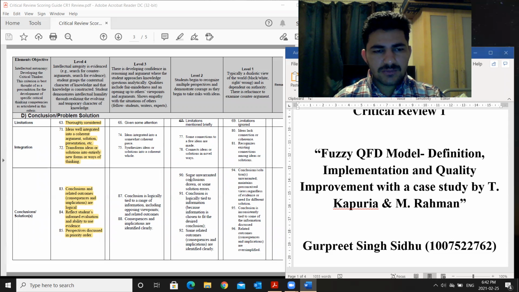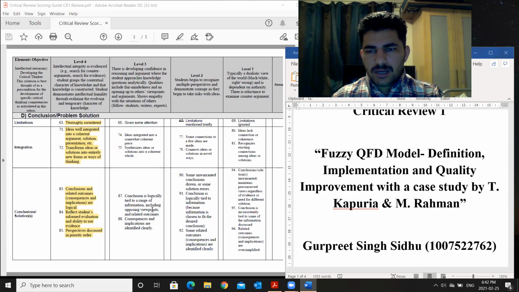And the integration part: the ideas are well integrated in my paper. The problem statement is in the abstract, and then in the analysis there is the problem, its reasons, its effects, then details about the model, how it got implemented, how we implement its findings, and what the findings are. So everything is integrated in a coherent way. The next part is the conclusion.